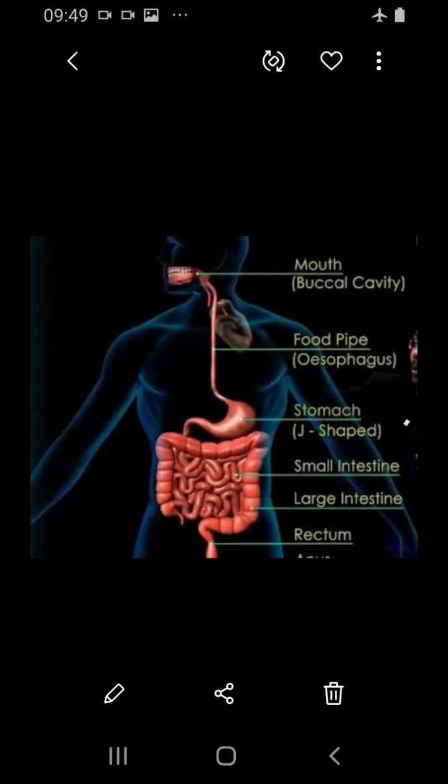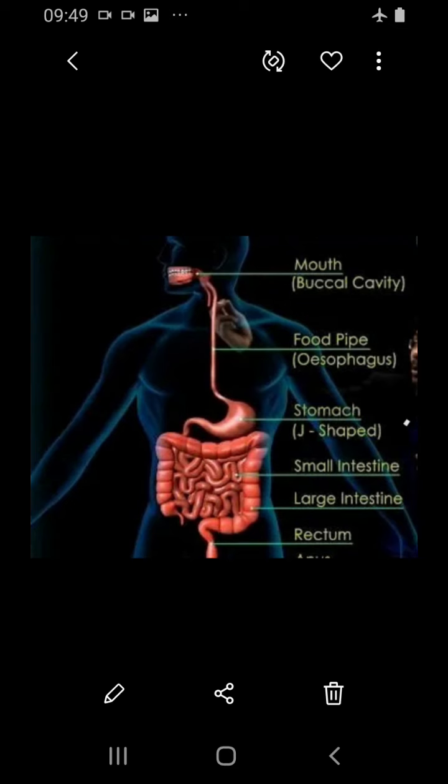Hydrochloric acid kills the bacteria. Whenever we eat food, some microorganisms will be present. These are killed by the hydrochloric acid which is present naturally in our gastric juice. When we eat, these bacteria also enter our mouth, but the esophagus doesn't do any activity, it just moves them inward.